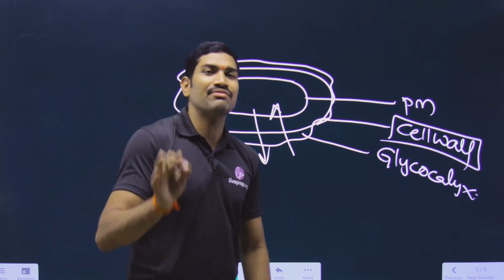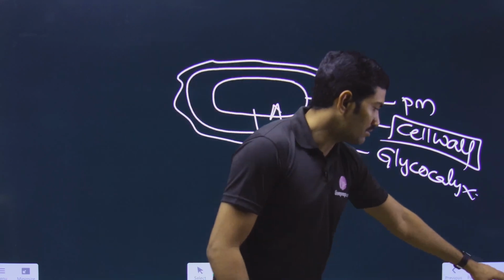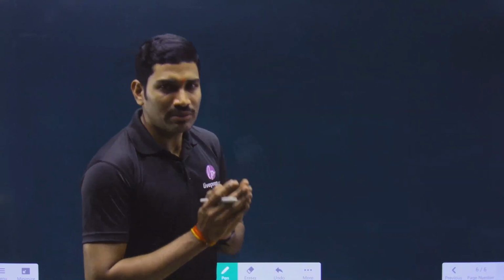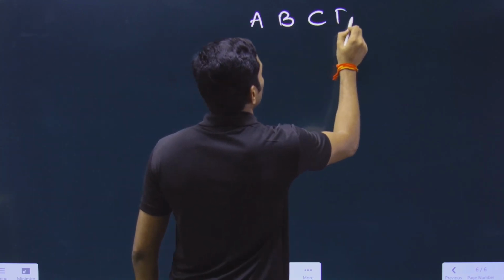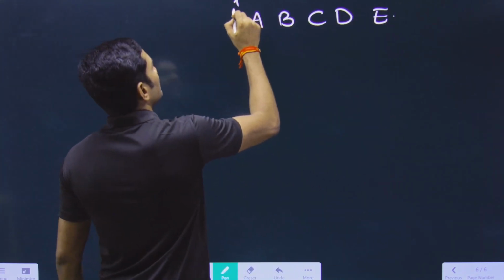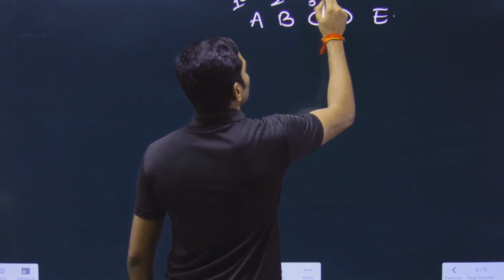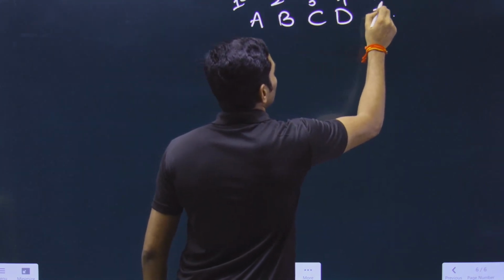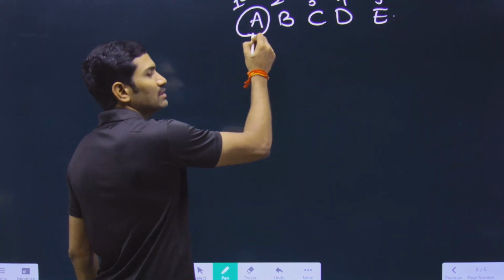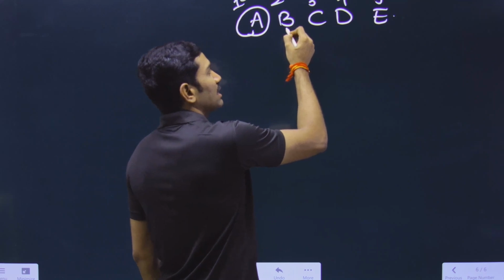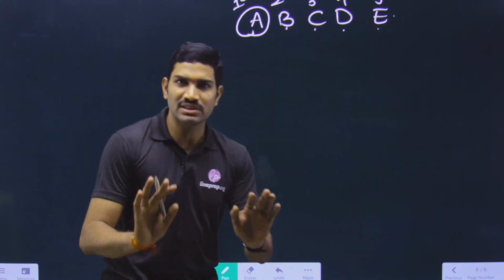Whenever there is a fixed sequence, you should compulsorily know how to answer this particular question. So I am taking a small example like normal A, B, C, D, E. Please understand, A is the first one, B is the second one, C is the third one, D is the fourth one, E is the fifth one. Understood or not? After A, B will come. After B, C will come. After C, D will come. After D, E will come.